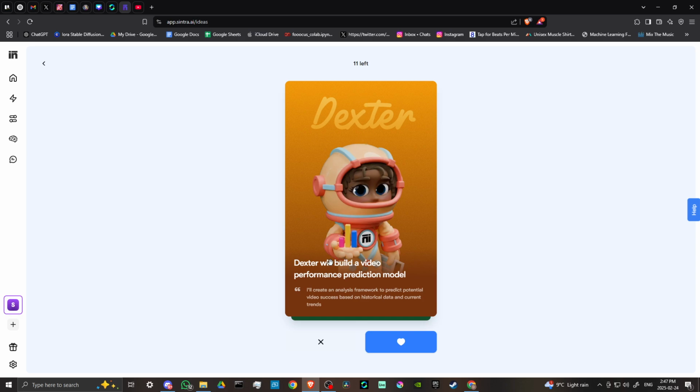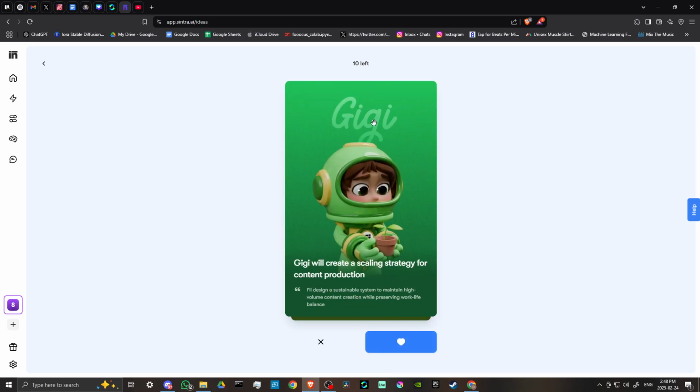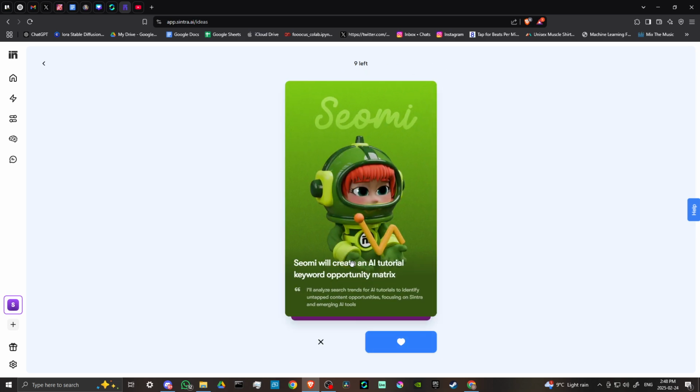And we have Dexter here. Dexter will build a video performance prediction model. I'll create an analysis framework to predict potential video success based on historical data and current trends. Sounds good to me, Dexter. Here we have Gigi. Gigi's going to create a scaling strategy for content production. I'll design a sustainable system to maintain high volume content creation while preserving work-life balance. Sounds great. We'll say yes to that.